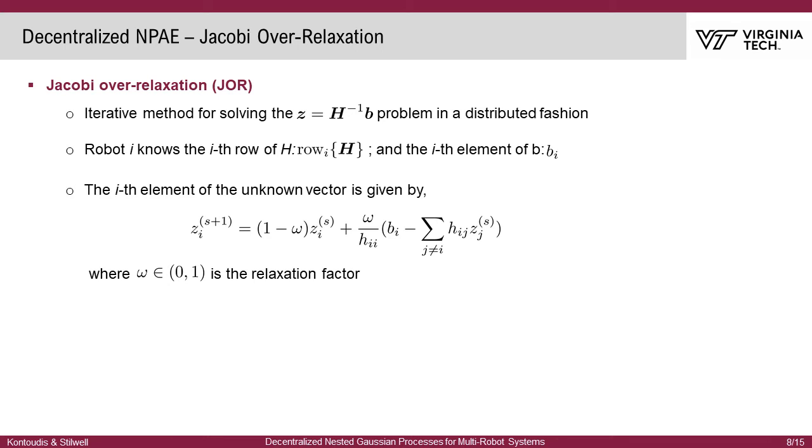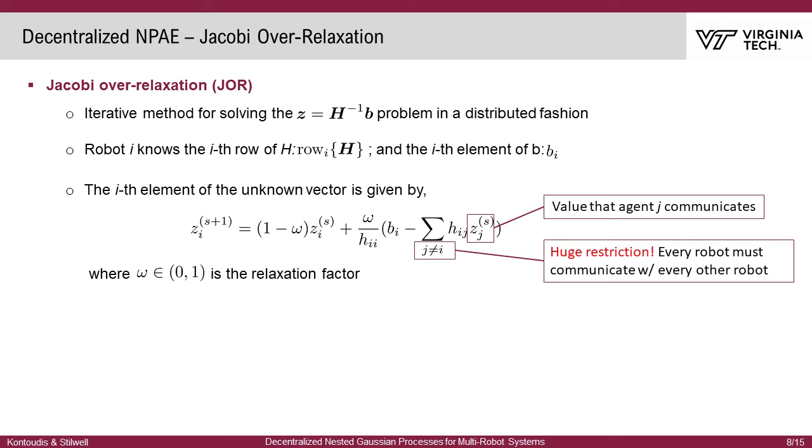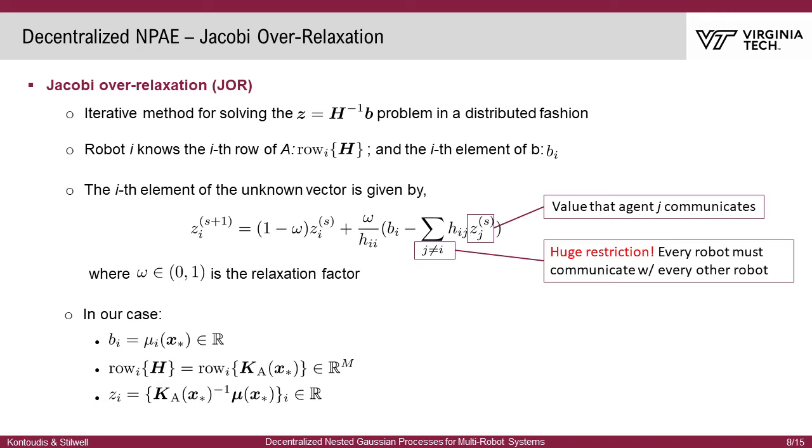Here Zi superscript S is the value of Z at the S iteration. Omega is the relaxation factor, and Zj is the communicated value from the jth robot. Note that the summation has a huge restriction as it requires communication with all other robots and thus imposes a strongly complete topology. To connect NPI to JOR, here is the equivalence notation.